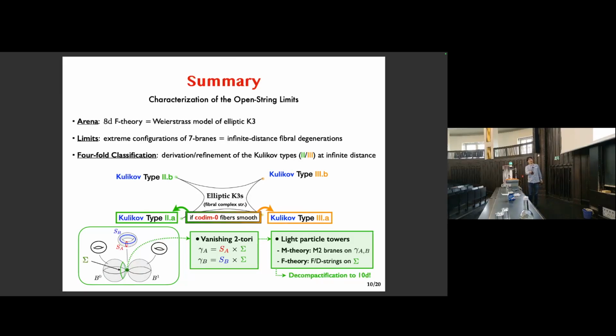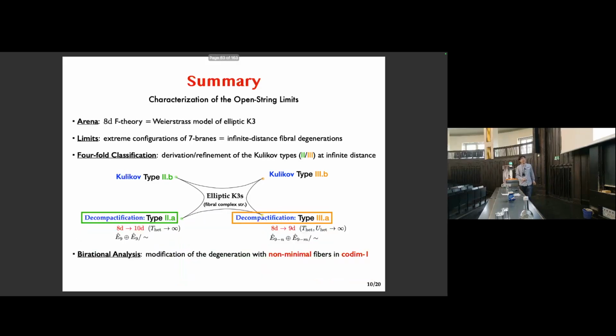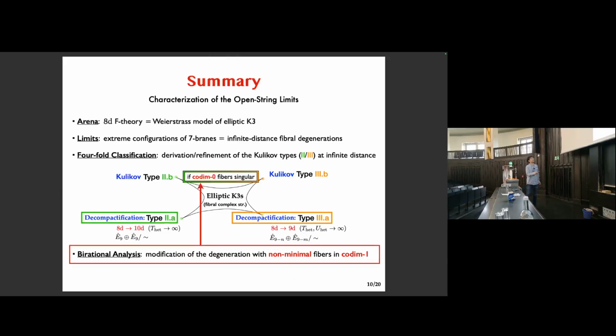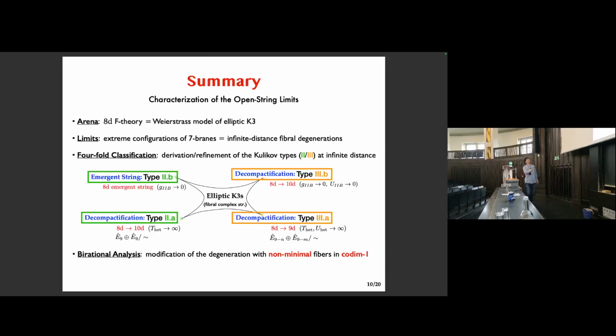And similarly for Kulikov type 3A, I don't have a picture here, but we can still spot a vanishing 2-torus, but only one due to monodromy effect. And in the end, the EFT decompactifies this time to 9D. And that's the physics of these two bottom corners. And let me just briefly mention that our birational analysis also applies even if codimension zero fibers are singular. And such limits lead us to the B subtypes. And just to state the result, their physics are string emergence and decompactification respectively.